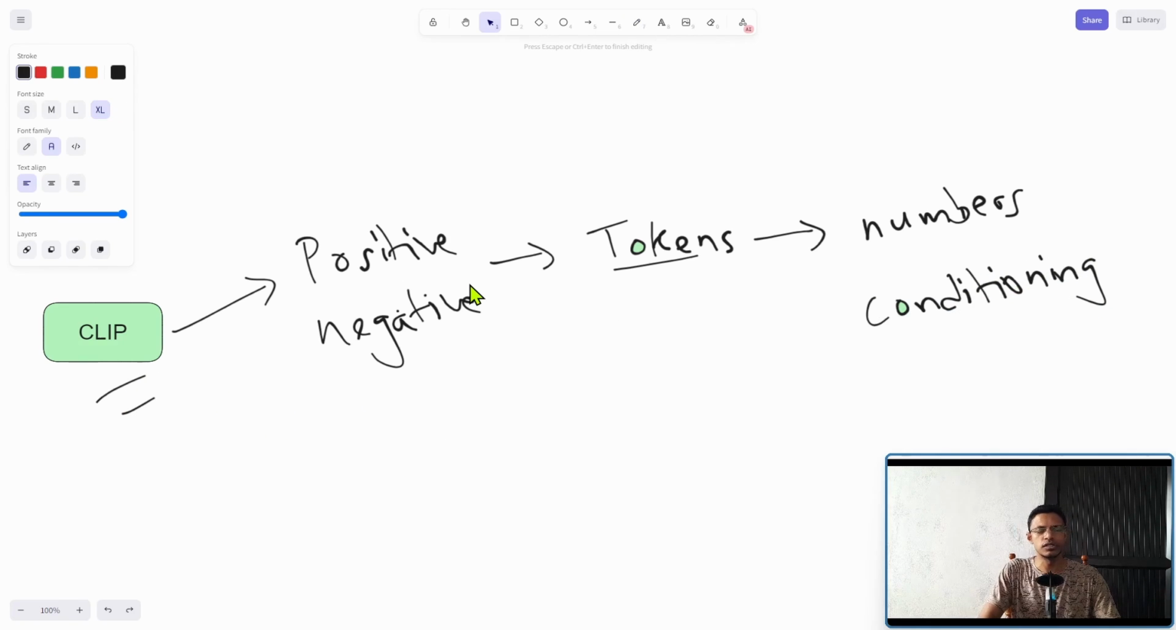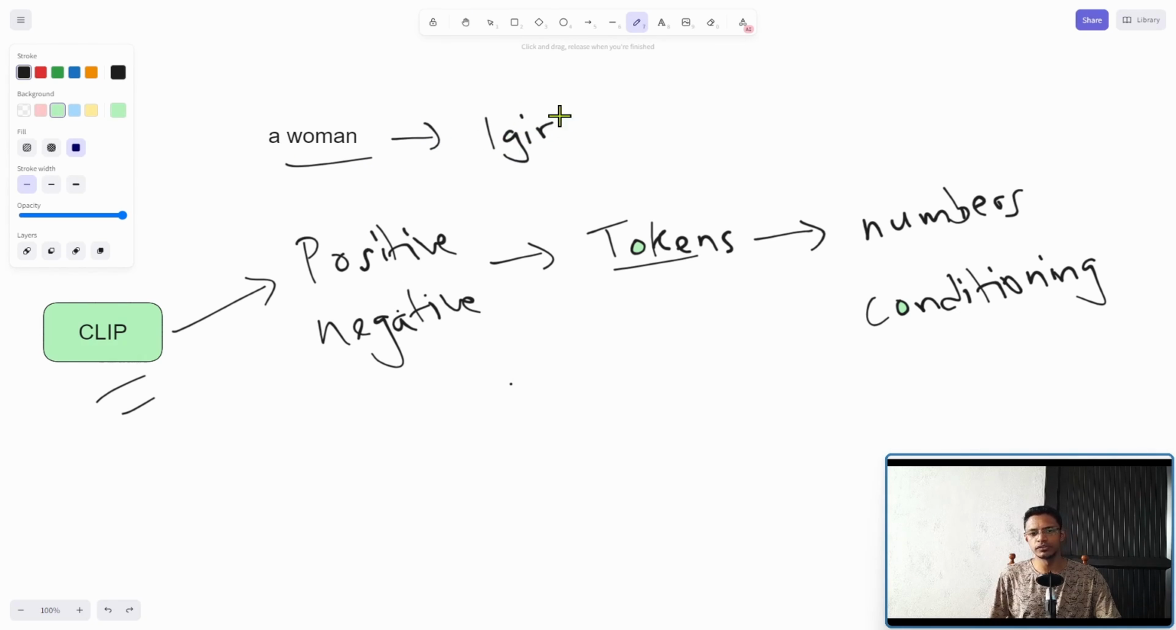For example, let's say you type in a woman. This will get converted to one girl. It's going to depend on the checkpoint that you have, but most of the time you will see this, especially if you're using something like an anime-like model. And then if you have one girl, that also gets converted into the number 1 girl. Lady, that also will get converted into one girl. So this is the token form.